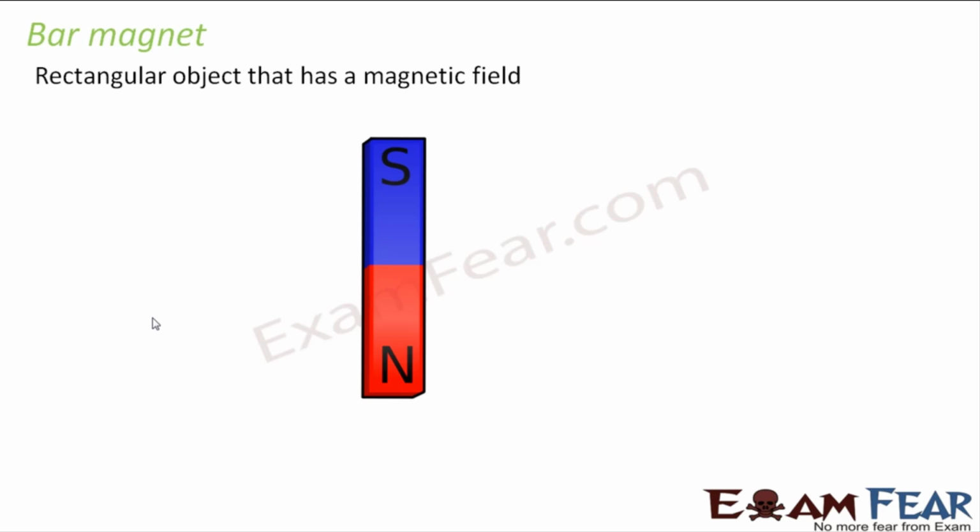So what was a bar magnet? It was nothing but a rectangular object that has a magnetic field. So what is a magnetic field now? Whenever I talk about a magnet, there is a magnetic field associated with it.